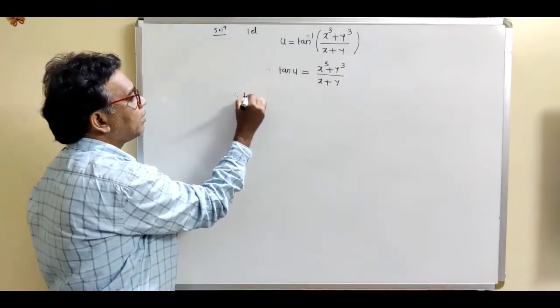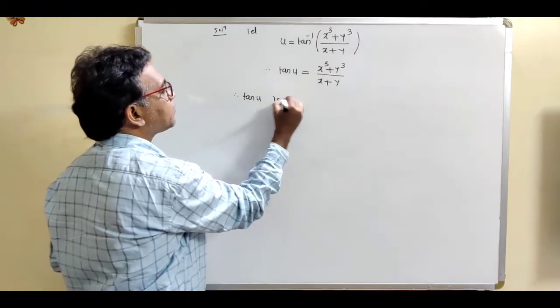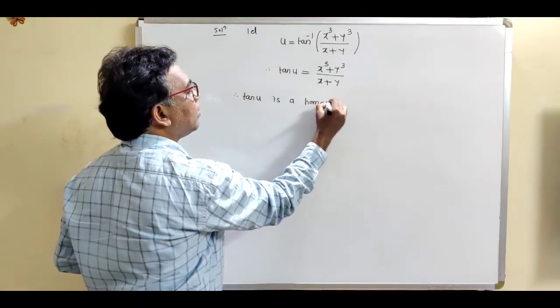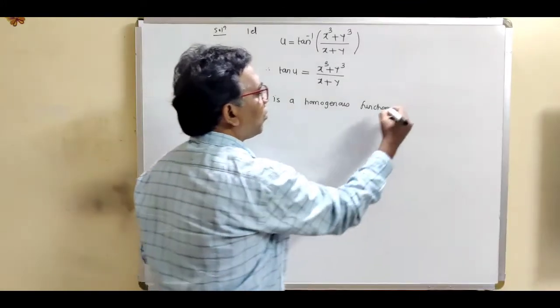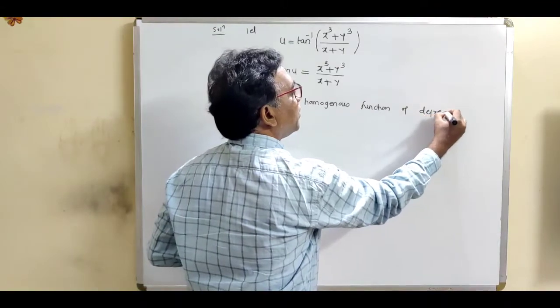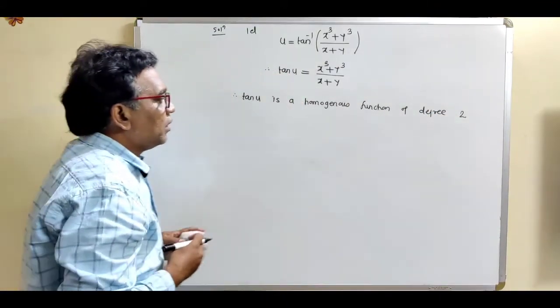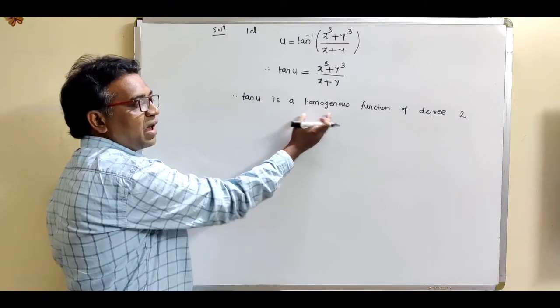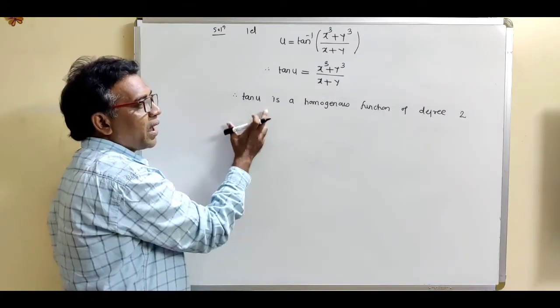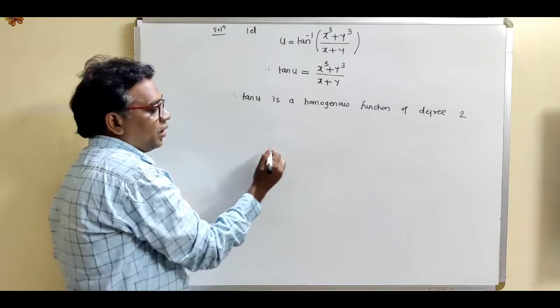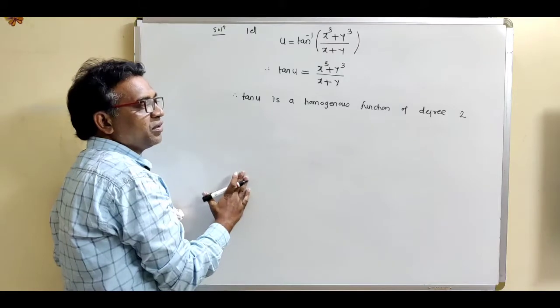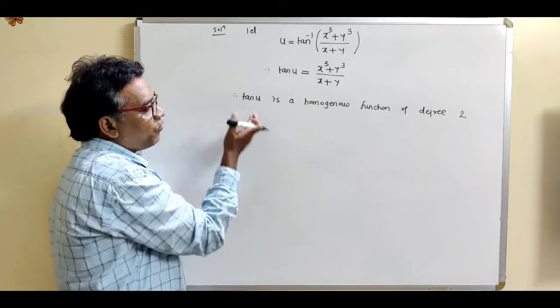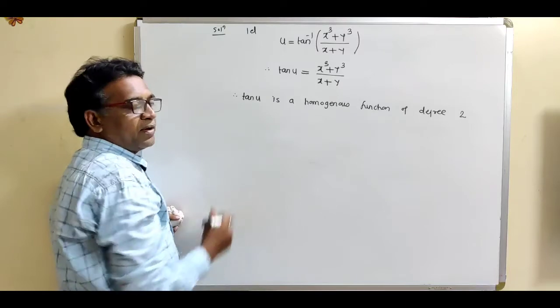So write down here, therefore, tan u is a homogeneous function of degree 2. Now this is a homogeneous function having degree 2, so we can apply Euler's theorem. For a homogeneous function, we can apply Euler's theorem. For a non-homogeneous function, we cannot apply Euler's theorem. Now obviously this is a homogeneous function, so I apply Euler's theorem.